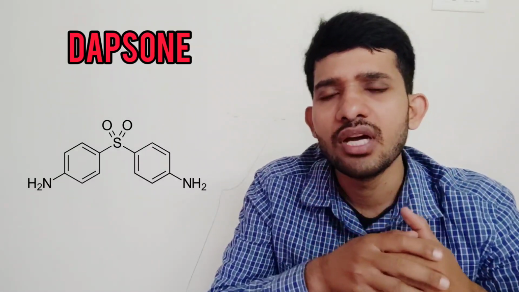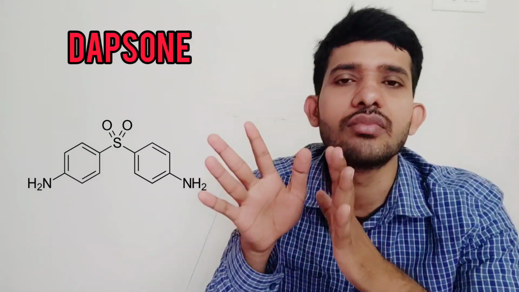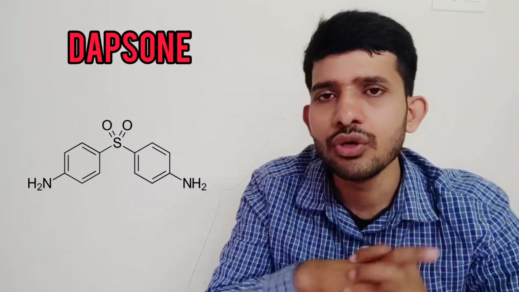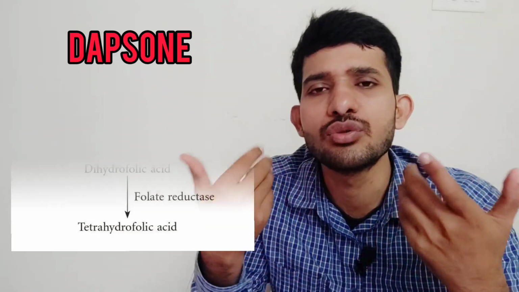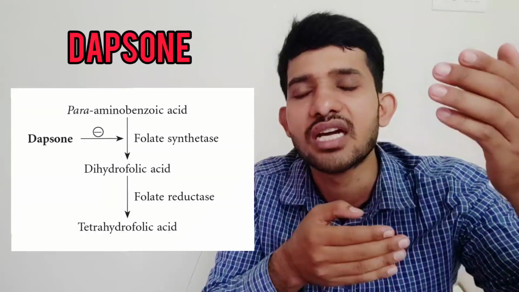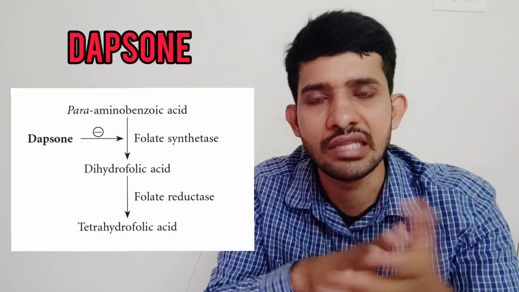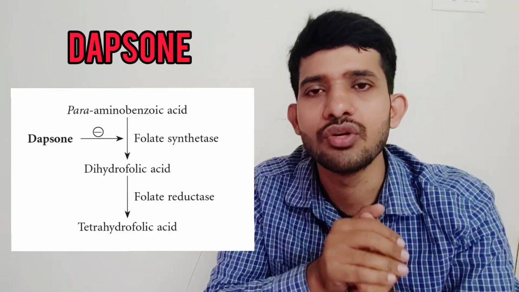The bacteria need folic acid for RNA, DNA and protein synthesis and for replication. So for the replication of bacteria, folic acid is very important, and this folic acid synthesis is performed in the bacterial cell. The bacteria tries to synthesize its own folic acid from para-aminobenzoic acid. First, para-aminobenzoic acid is converted into dihydrofolate by folate synthase, and